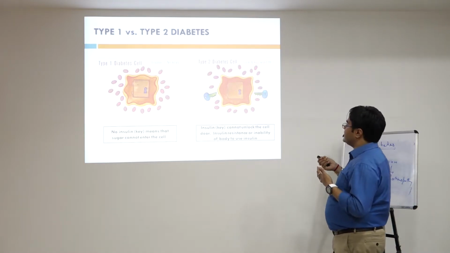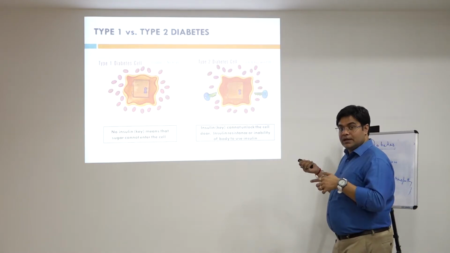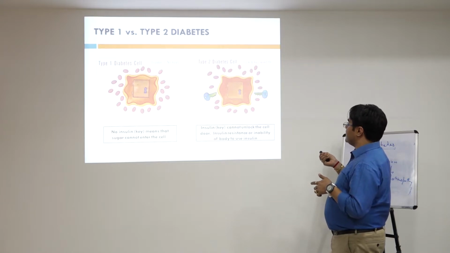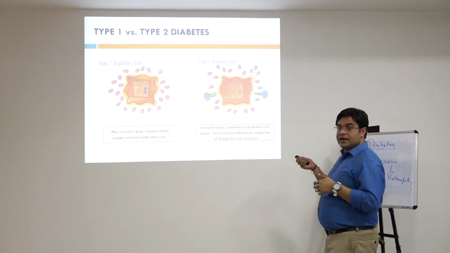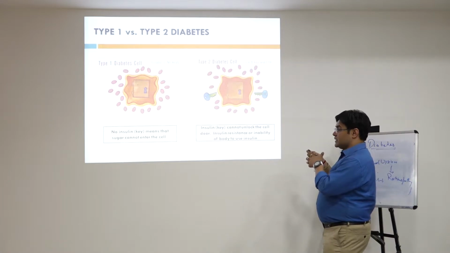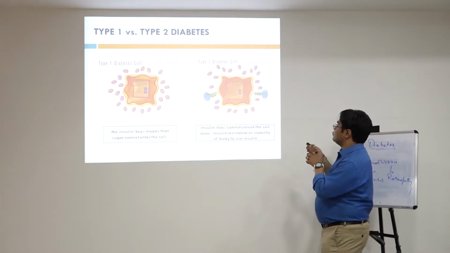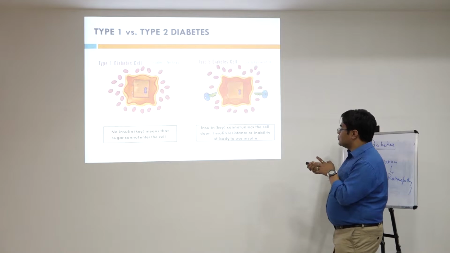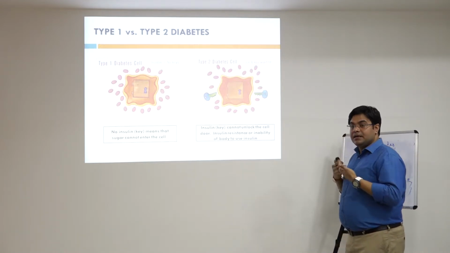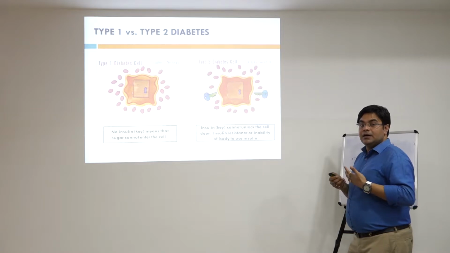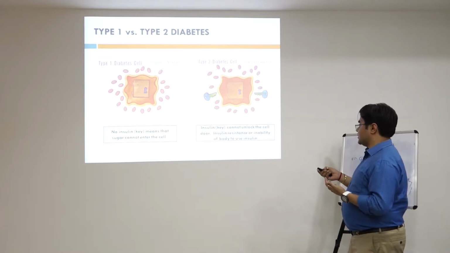In type 2 diabetes, there is insulin, there is a key available, but here it is not fitting into the particular lock. That's why the insulin is present there, but it is not able to open that particular lock. So insulin resistance condition occurs, where insulin is present, but it is not able to exert the hypoglycemic action.